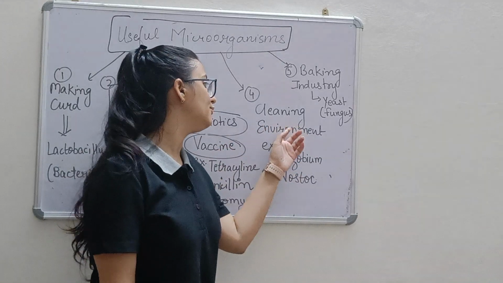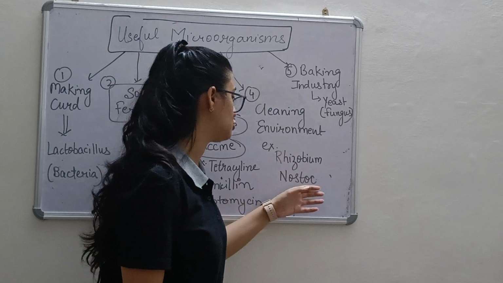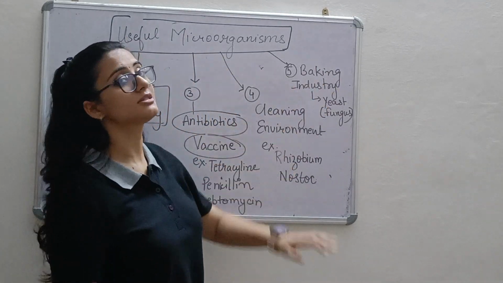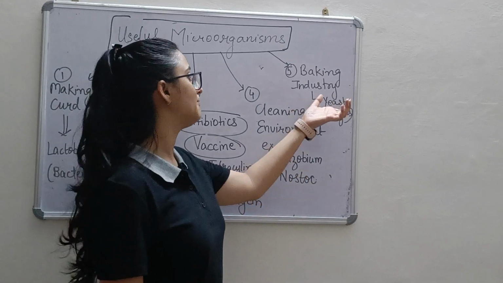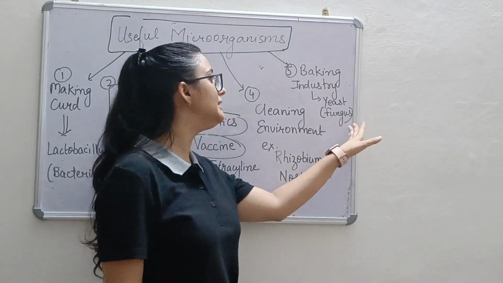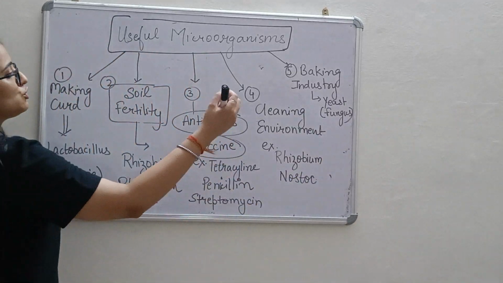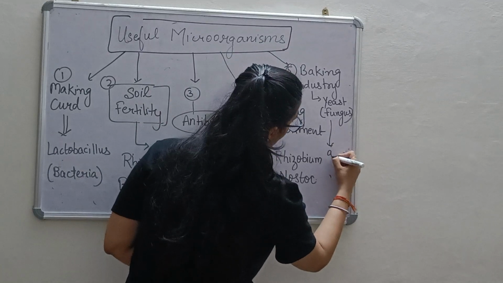Cleaning the environment. A few microorganisms are used for cleaning the environment. For example, Rhizobium, Nostoc. Then the baking industry and brewing industry, for making alcohol as well as for making bread. There are certain microorganisms, one of them is yeast. Yeast is a fungus which is used in the baking industry as well as for the formation of alcohol.